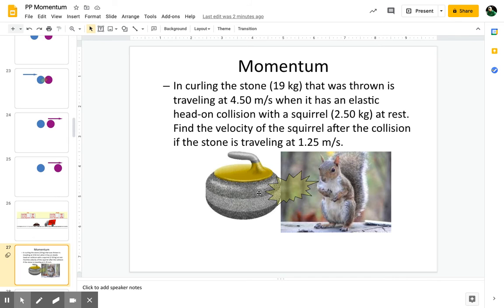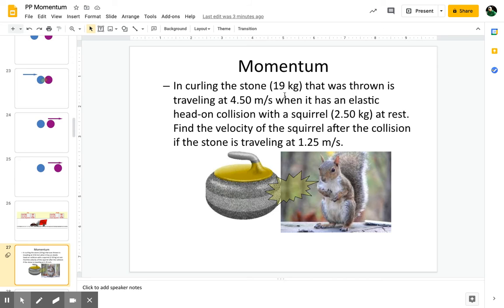So if we did this, let's pretend that we were doing a problem here. It says a curling stone of 19 kilograms was thrown traveling at 4.5 meters per second when it has an elastic head-on collision with a squirrel that has this mass at rest. So let's think about that. M1, V1. M2, V2. V2 would be 0. Very good. Find the velocity of the squirrel after the collision if the stone is traveling at this.